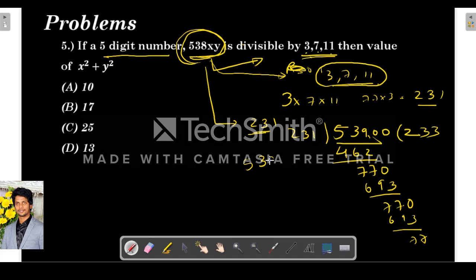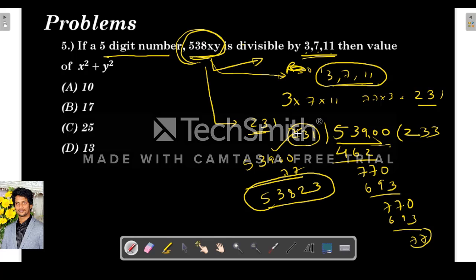So now if we subtract 77 from this 53900, then the resultant number will definitely be divisible by 231, because this is the remainder. If we subtract the remainder from this, then the resultant number should be divisible by 231. So our required number is 53823. So what is x? x is 2, y is 3. So x square is 4 plus y square is 9. So the required number is 13.